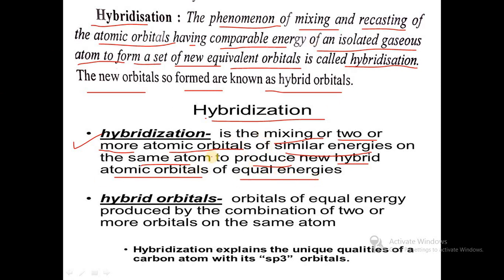Hybrid orbitals are orbitals of equal energy produced by the combination of two or more orbitals on the same atom. Hybridization explains the unique qualities of a carbon atom with its sp3 orbitals.